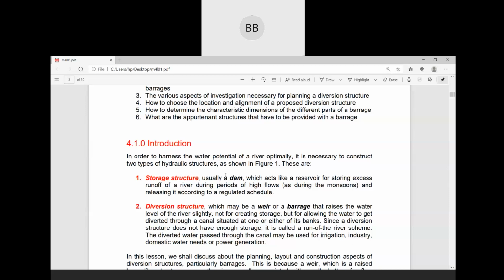When we construct a dam, we have to construct a reservoir to store water. Then we utilize that amount of water stored in the reservoir for various purposes, for example irrigation, navigation, hydropower. That is why nowadays when we construct a dam, it should be multi-purpose. Multi-purpose means this water may be used for hydropower, irrigation, navigation, and maybe drinking water.